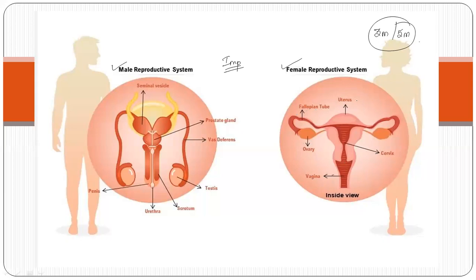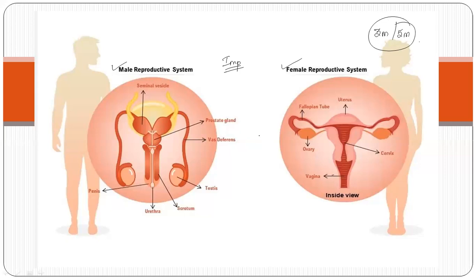Now, with the male and female reproductive systems, how sexual intercourse takes place, how fertilization takes place, how the zygote is formed, how the embryo develops and the fetus grows, and how delivery takes place, everything we are going to study in this chapter.